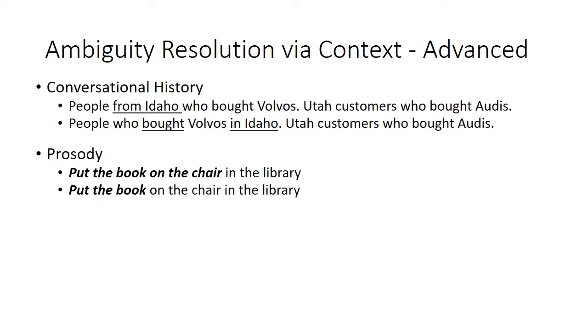Prosody can also be used for disambiguation. Prosody is the pauses and emphasis in an utterance when spoken. So for example, if I told you to put the book on the chair in the library, I'd like you to take the book that is currently on the chair and put it somewhere in the library. Whereas if I said, put the book on the chair in the library, it's clear that the final destination for the book is on a chair that is currently in the library.